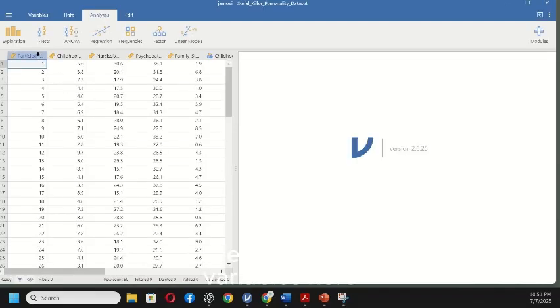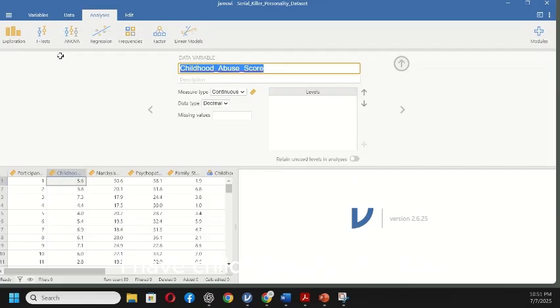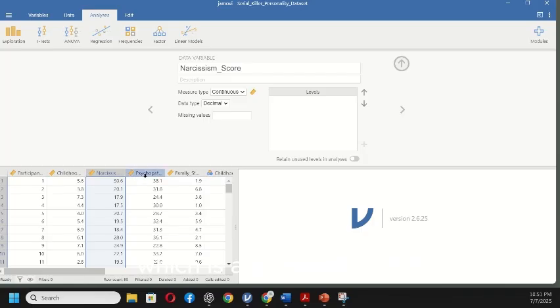And you'll see that I've got several variables here. I've got the participant ID number. I have childhood abuse score, a narcissism score, which is a personality trait, psychopathy score, which is a psychopath personality trait, the family stability.